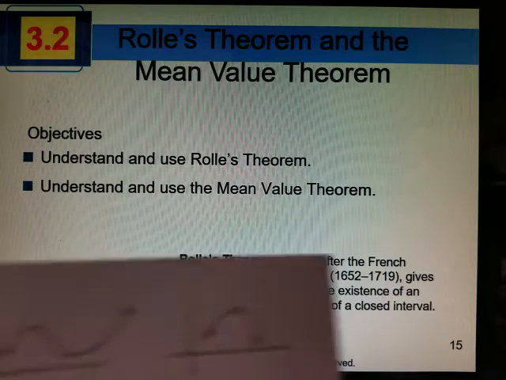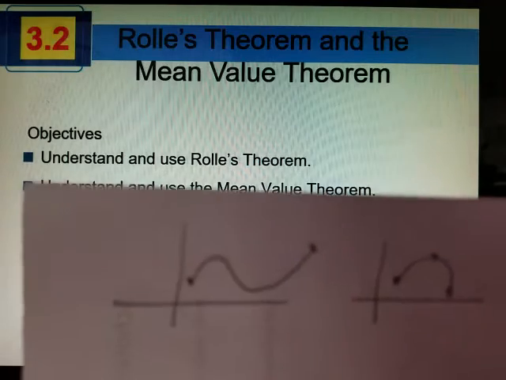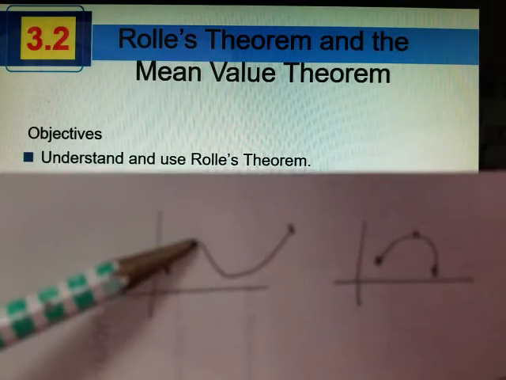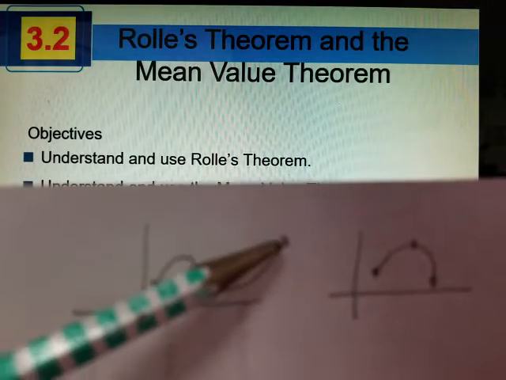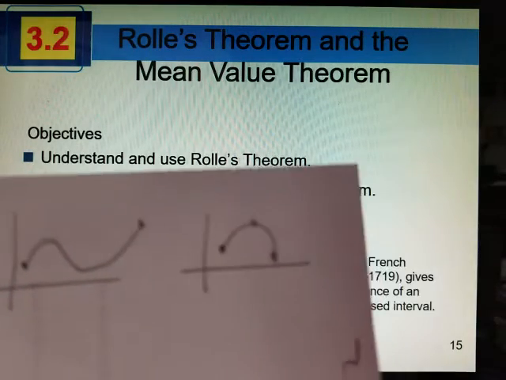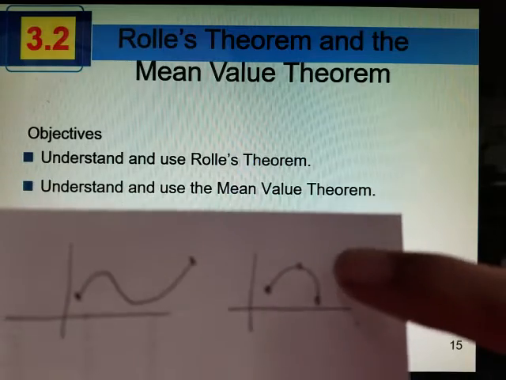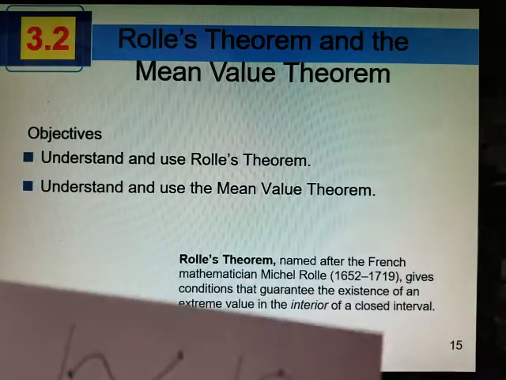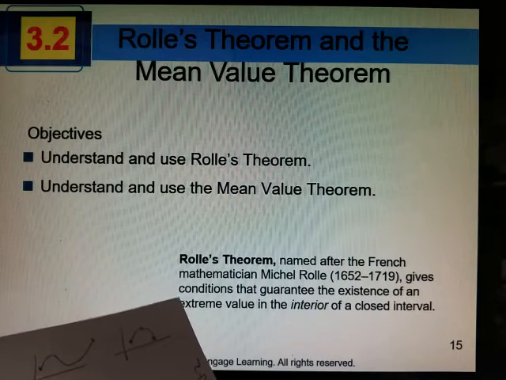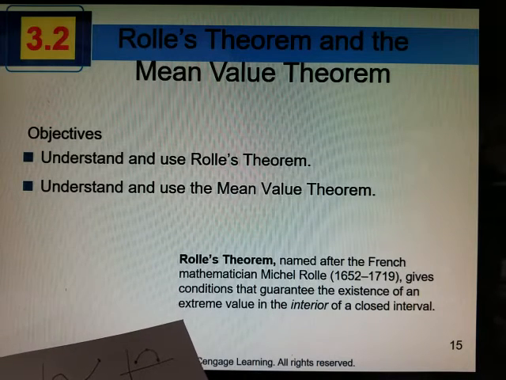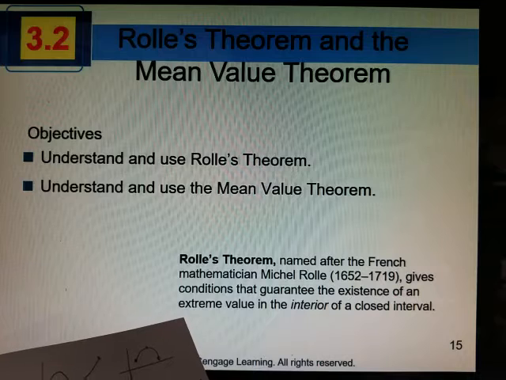All right, so both of these are closed intervals. This one happens to have a relative max. This is actually an absolute min, and there's an absolute max. If I take a look at this next one, I do have an absolute max there and an absolute min. So again, that's what it's basically talking about: if you have a smooth and continuous curve, then you're going to have an extreme value.